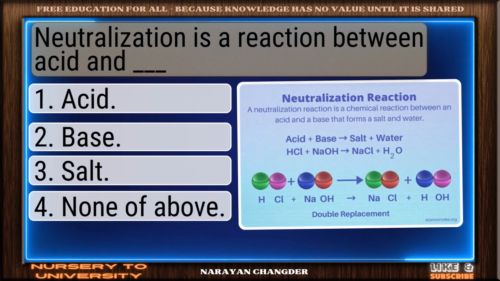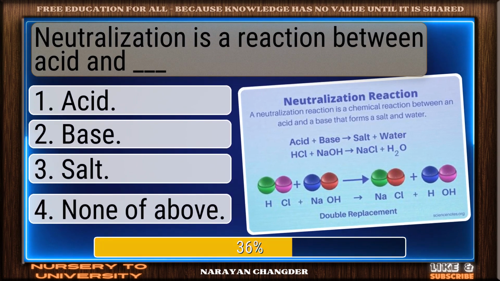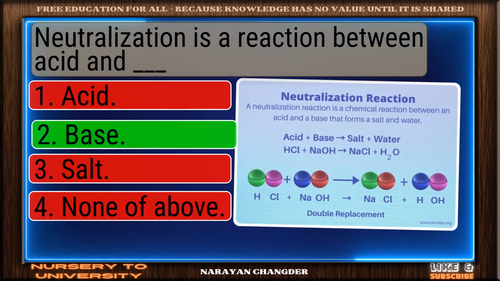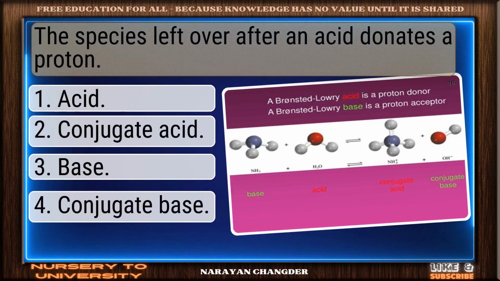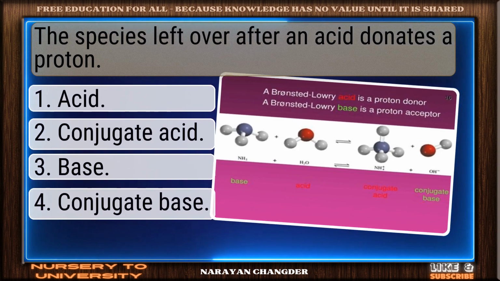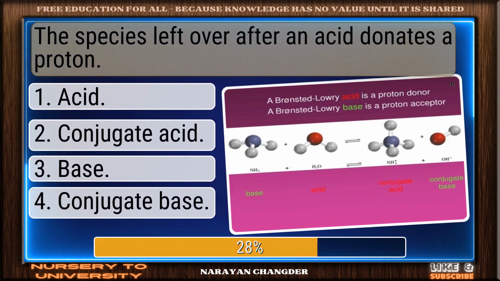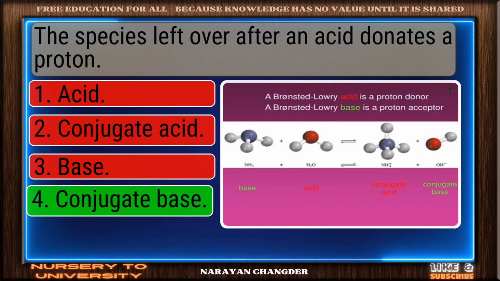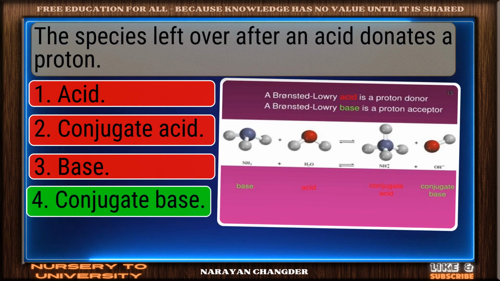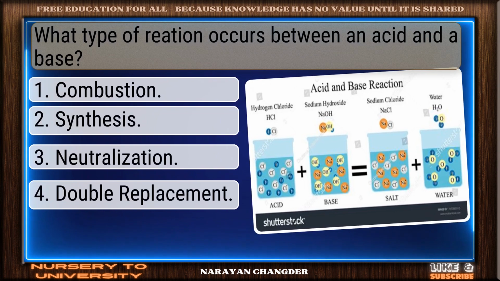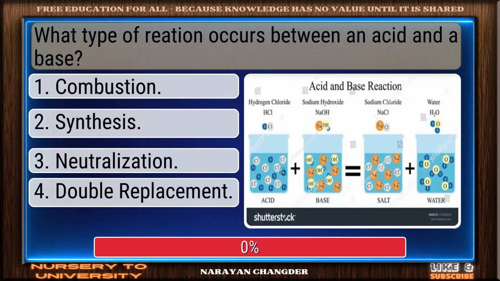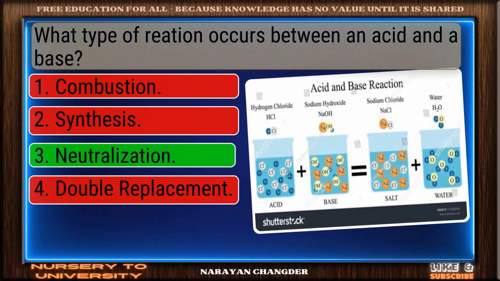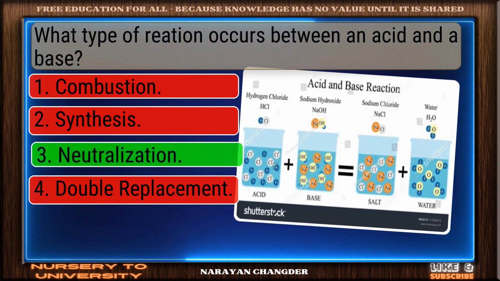Neutralization is a reaction between acid and dash. Exactly. Base makes sense. The species left over after an acid donates a proton. Solid response. Conjugate base is a valid choice. What type of reaction occurs between an acid and a base? Valid point. Neutralization is true.